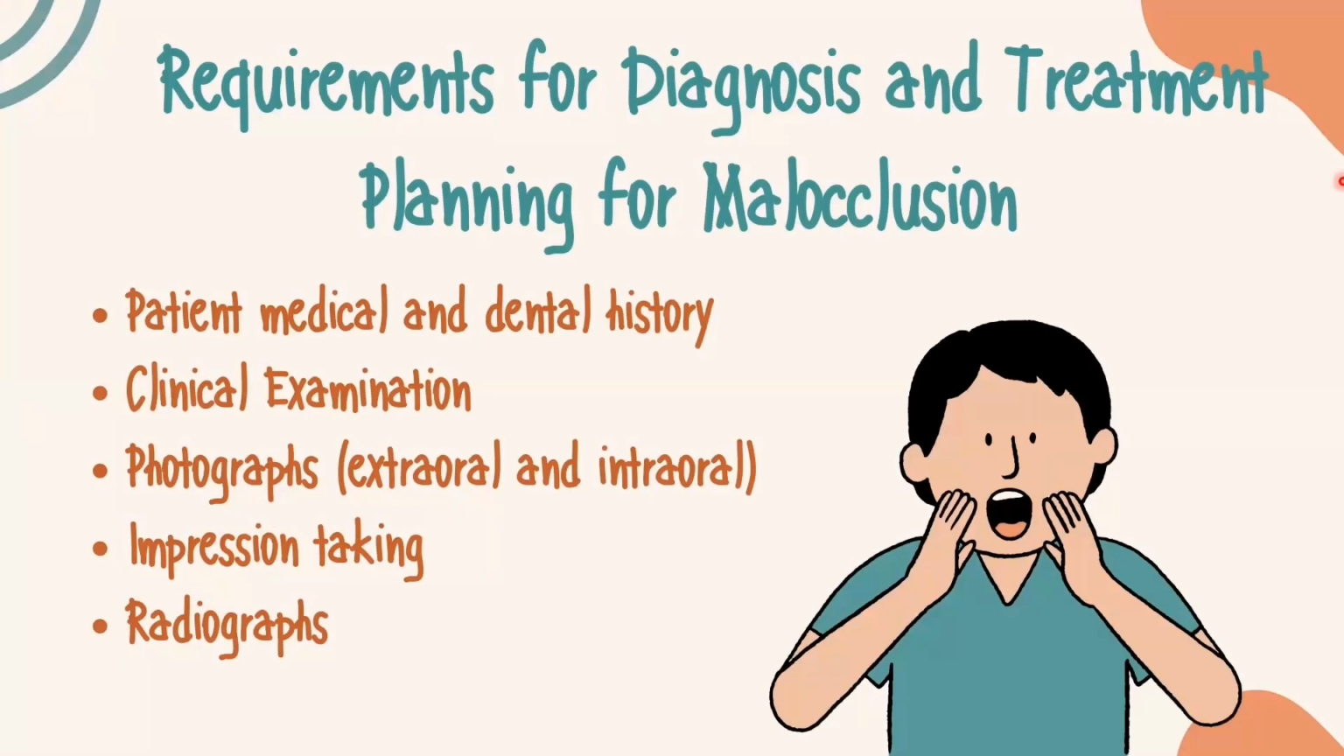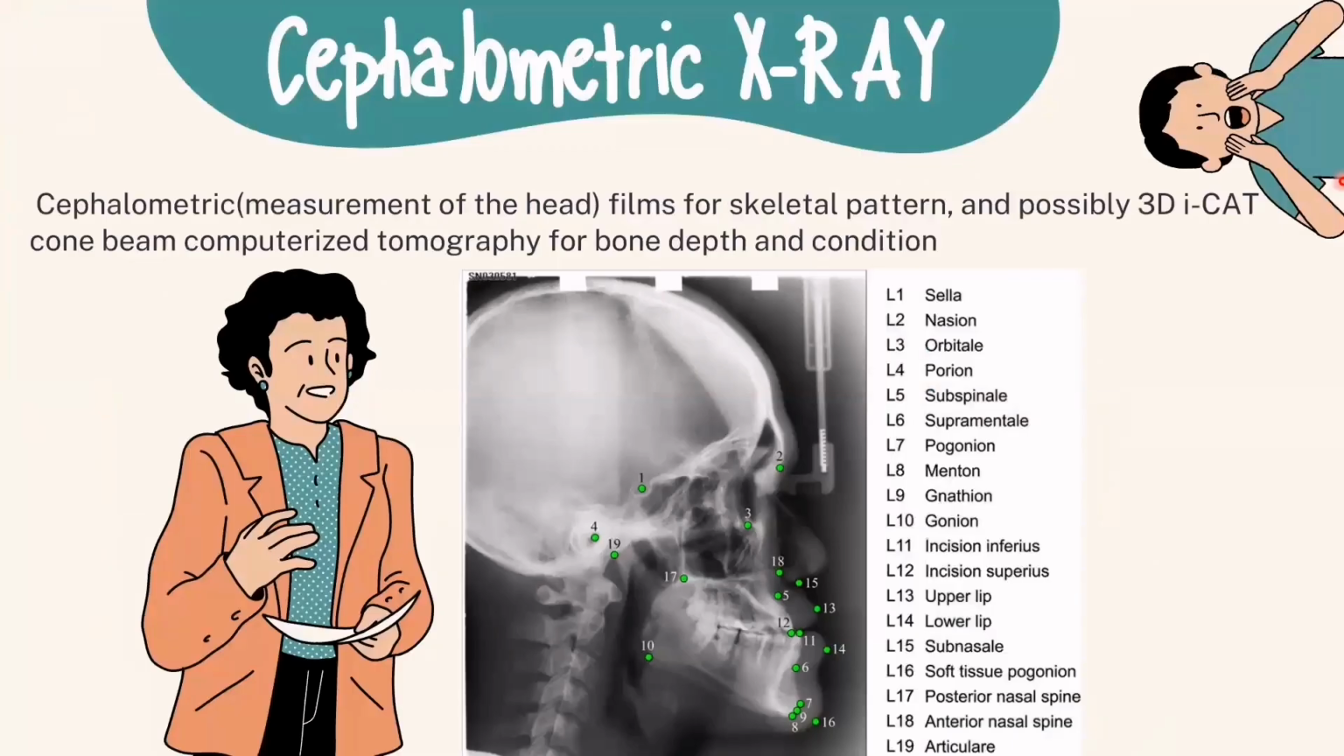Requirements for diagnosis and treatment planning for malocclusion are patient medical and dental history, clinical examination, photographs, extraoral and intraoral, impression taking, and radiogram. An example of a radiogram is a cephalometric X-ray. Cephalometric means measurement of the head, films for skeletal pattern, and possibly 3D ICAT cone beam computerized tomography for bone depth and condition. This is an example of a cephalometric X-ray.